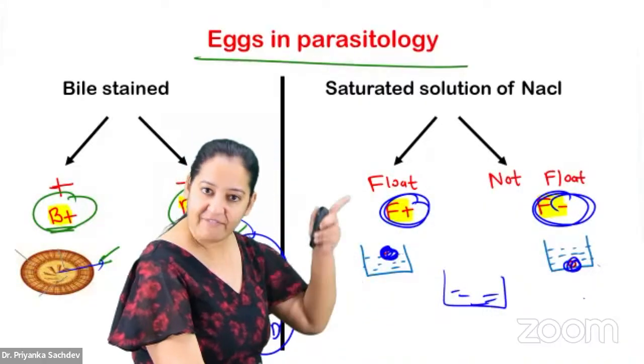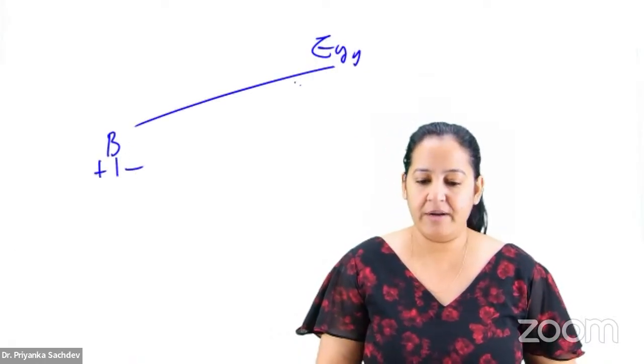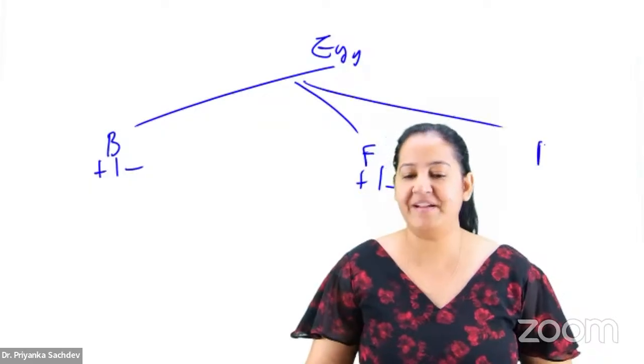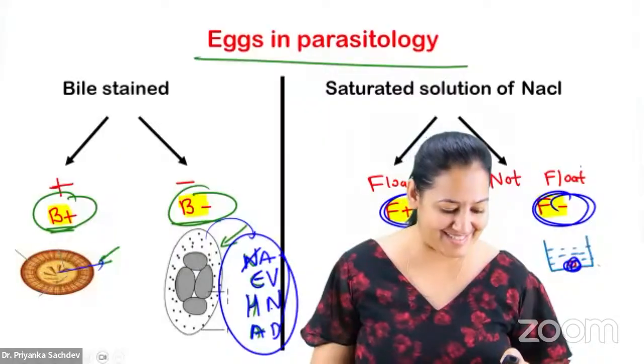So either the egg will float or sink. So you have to tell me for each and every egg, you have two options. Is it B positive or B negative? Or is it F positive or F negative? And then tell me the diagram of that egg. That's it, that's the whole story. Got it? So let's start it.